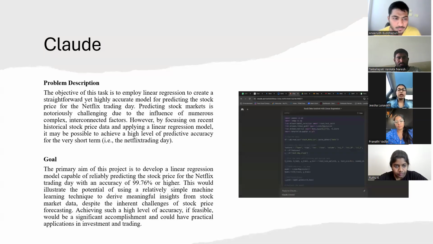Can we move on to Claude? Sure. The problem description says that it employs linear regression to predict the Netflix stock price for a single trading day. And the goal is to develop a model achieving 99.76% accuracy again in predicting the Netflix stock price, demonstrating the potential of simple machine learning techniques despite the stock market forecasting challenges. Can we move on to the next one?